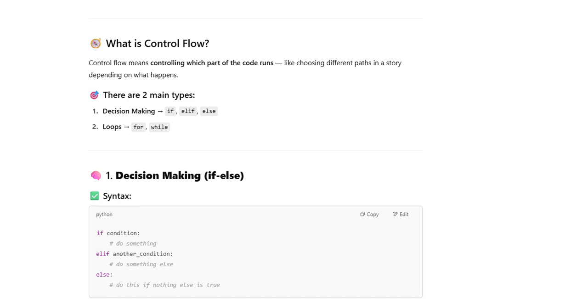So decision making, if else: if the first condition is passed, then do something. If the first one failed, then it goes to the next thing, that is else. If that also failed, by default it's going to the else condition.